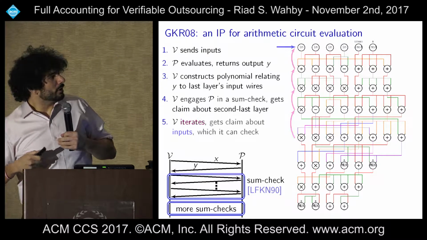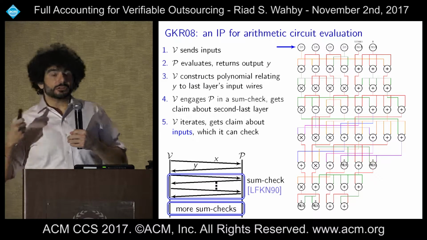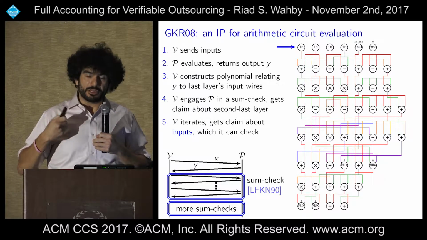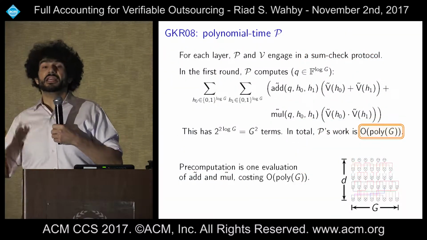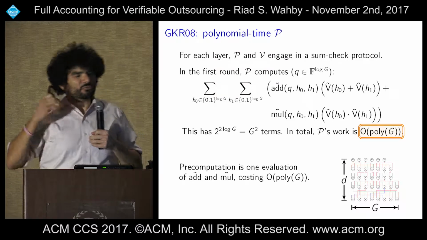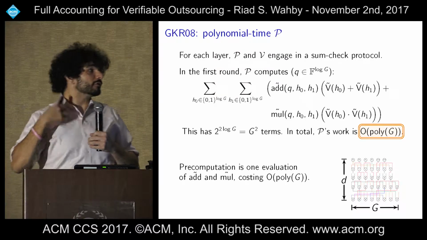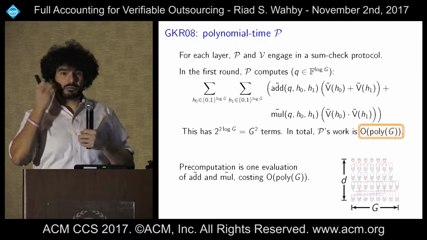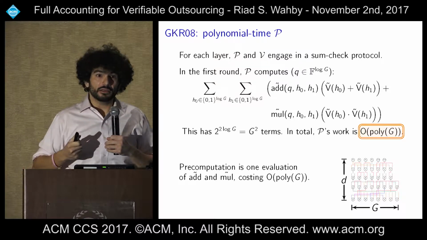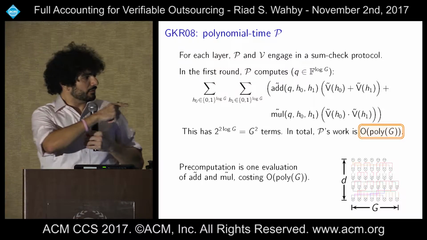Okay, so in GKR, for each layer of the arithmetic circuit, remember the prover and the verifier are going to engage in a sum check. The prover, this is a little ugly, but don't worry about it, is going to sum over this big ugly sum in the first round of the sum check. And the important thing to notice here is the bounds of the sum.